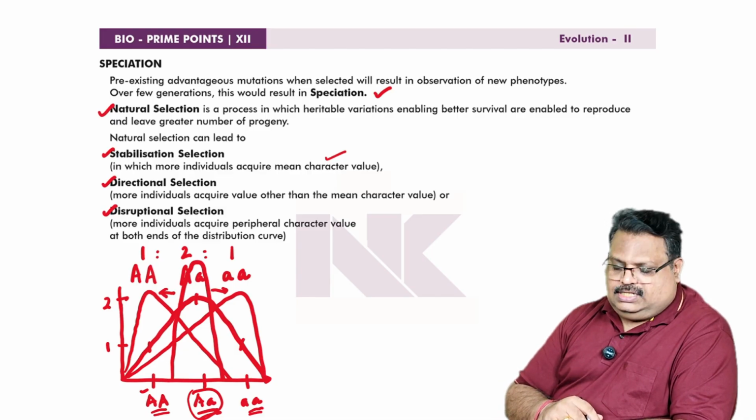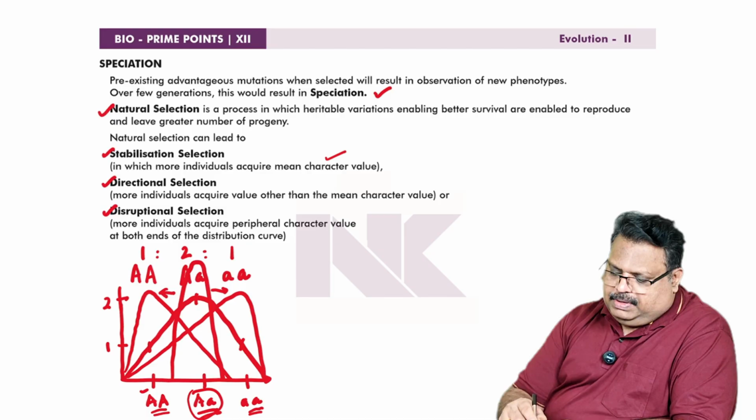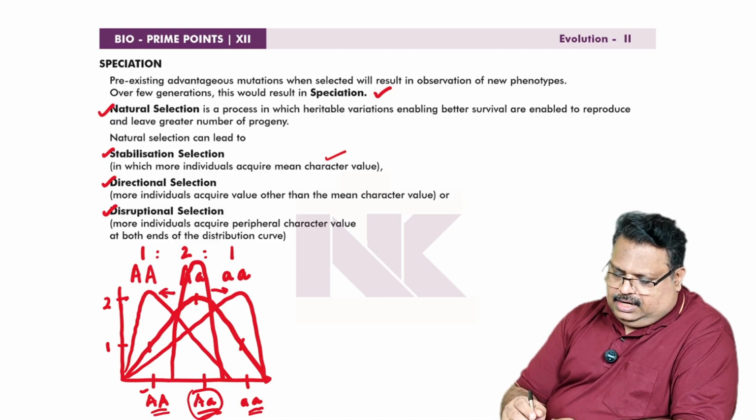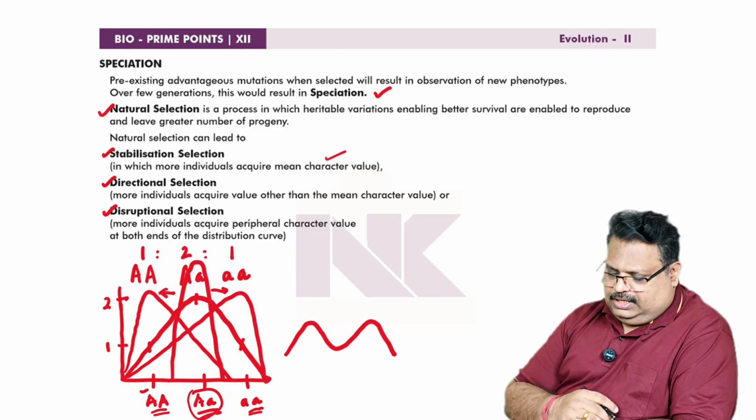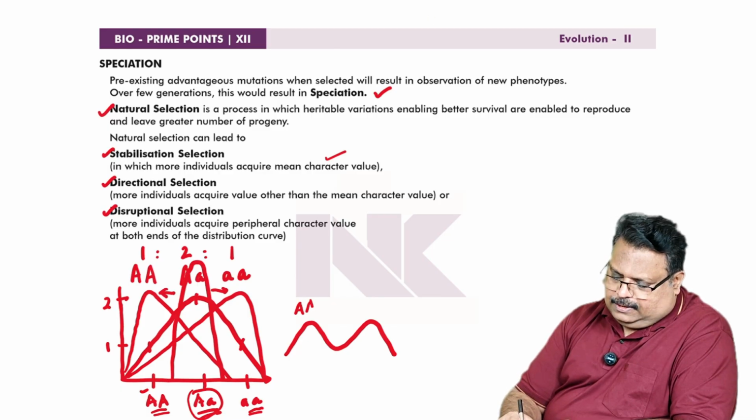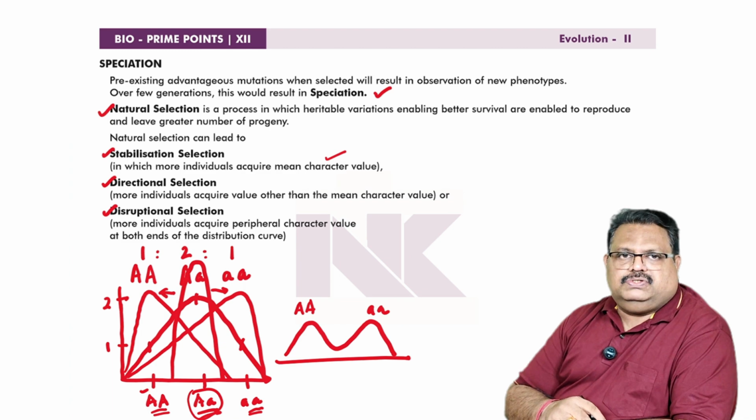Then what is disruptive selection? More individuals acquire peripheral character values at both ends of the distribution curve. That means directional selection occurs in the right direction and the left direction simultaneously. The shape of the graph will be like this. Okay, this will be capital A, and this will be small a, small a. So a two-peak graph will be produced. This is what is called disruptive selection.